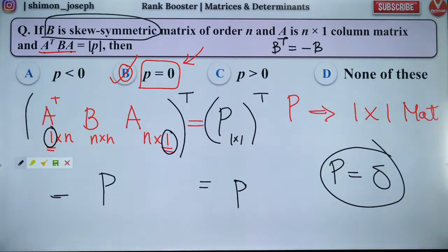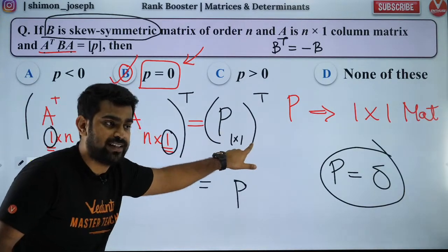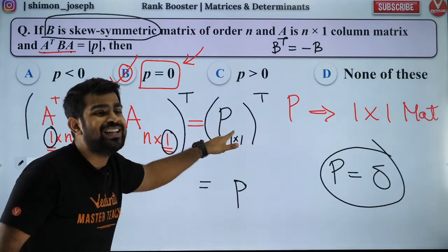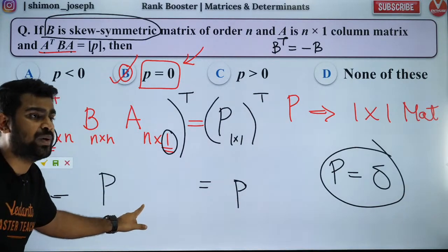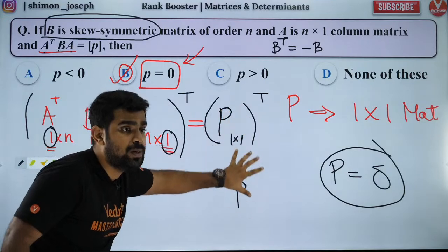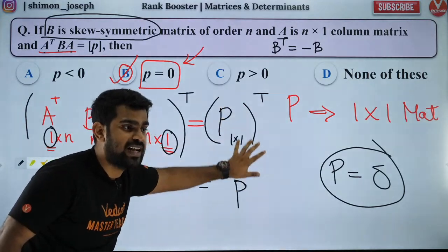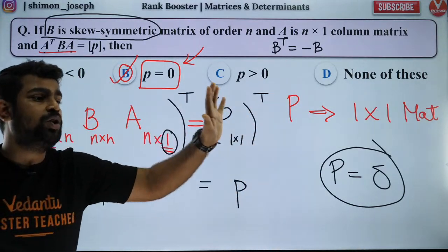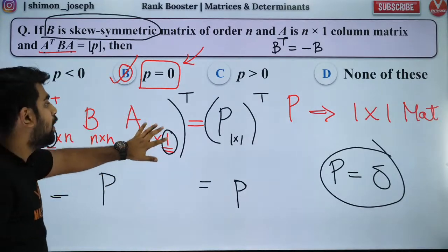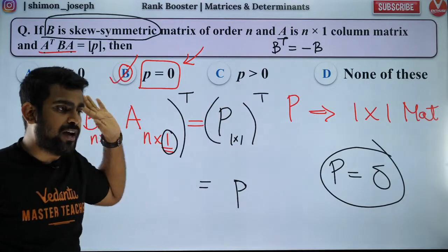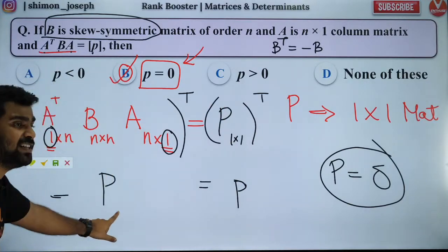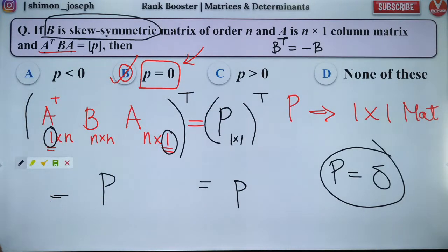Aishwarya, P transpose will be equal to P because it's a 1 cross 1 matrix. Left hand side will become minus P. That is correct, Aishwarya. But P transpose will be P only. I hope you understand that. I want you to be conceptually clear. Guys, P transpose will be P because it has only one element. Got it? But left hand side will become minus P. You have to understand that.